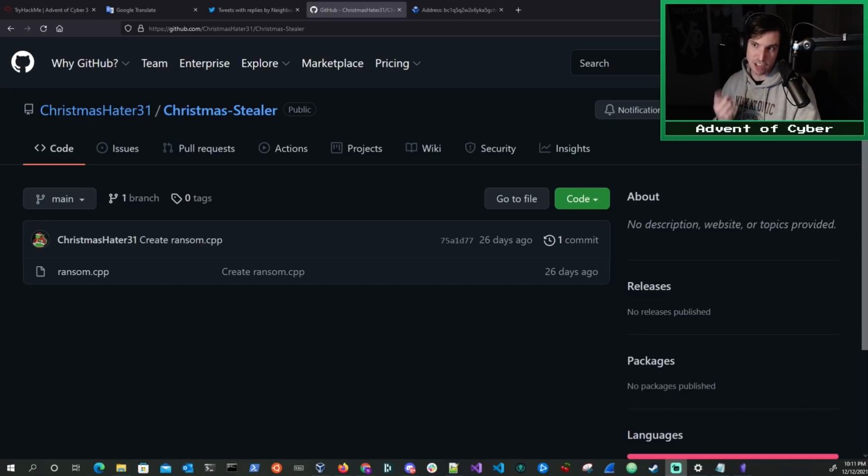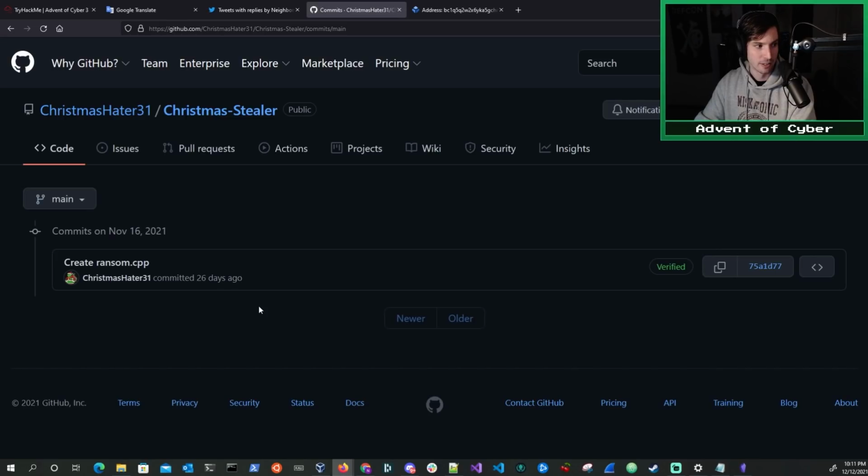But the key thing to understand about how Git works is that it's always tracking your changes, and the changes are always recorded. That's the whole point of it. The whole point of it is to track the changes to your code, so that you can revert back to an old version if you need to at any point. For example, you can look at these changes with this commit button here. So if you click commit, you can see all the changes that have been made to this code. A commit is basically a change that the developer committed to the code at some point.